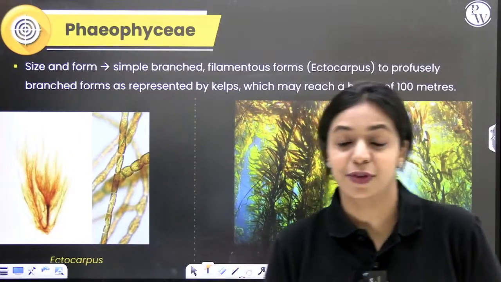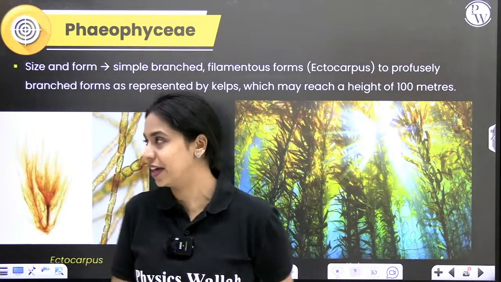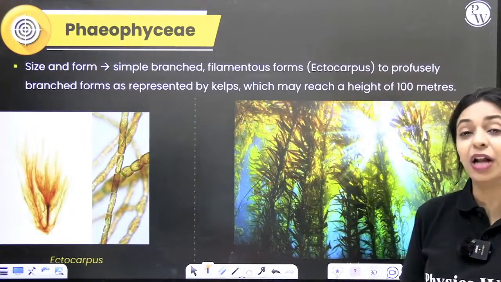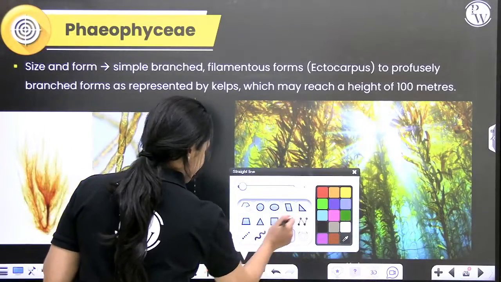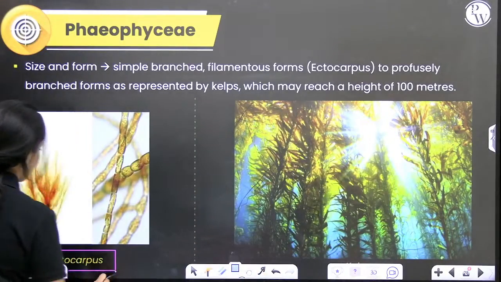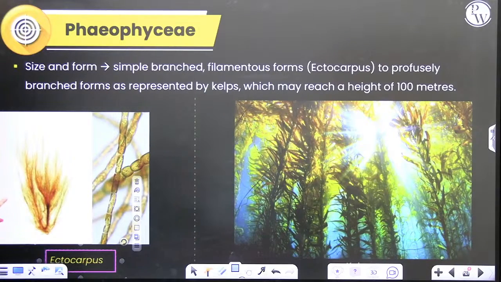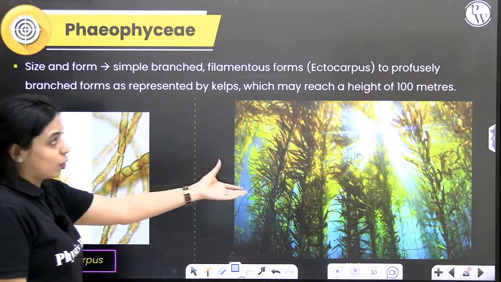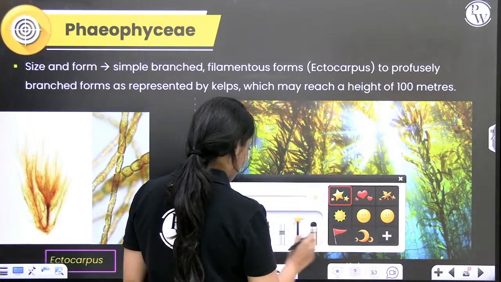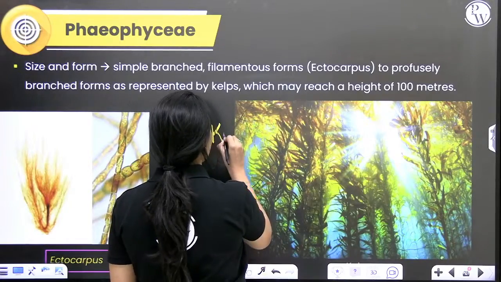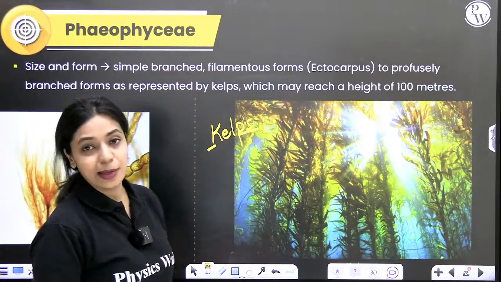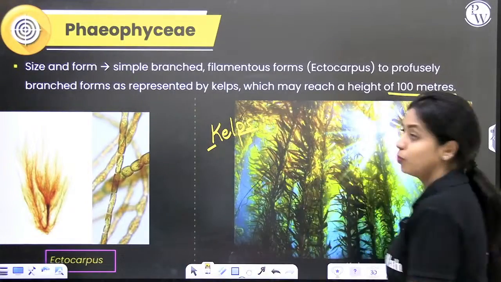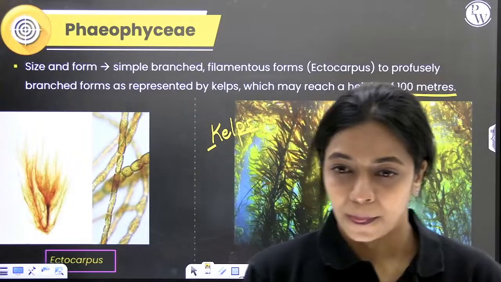Over here, size and form is highly variable. Some of the brown algae are small, simple and branched, like your Ectocarpus here. This is what the plant looks like, but when you look at it microscopically, you can see filament-like structures. This is a very simple structure, but you can also see kelps. I told you in the beginning, kelps are very tall plants, with a very huge, massive plant body. Sometimes they may reach almost 100 meters in height.